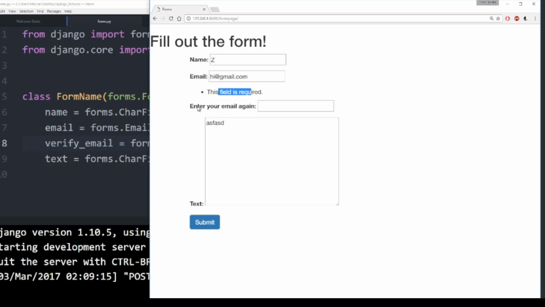Since I am rendering it as a paragraph, everything is kind of getting its own line break. But again, this would all be done with HTML and CSS styling. That is part of designing. Right now, what we really care about is how we clean this entire form at once to actually grab this email, grab the second email, and make sure they actually match.